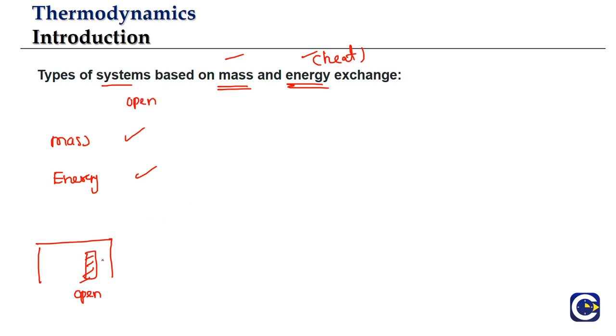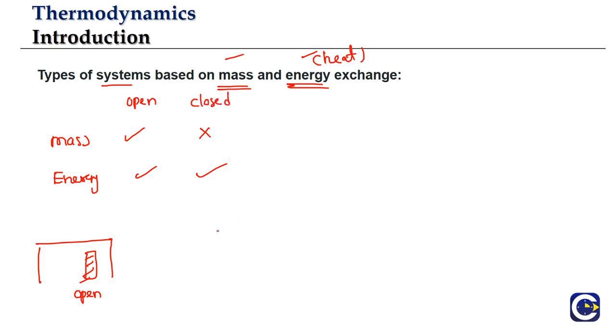And if we close the door and tightly make sure that there are no gaps for the air particles to either come in or go out, then we can stop the mass exchange, but the heat exchange can still happen. The walls will be able to pass heat from outside to inside, or from inside to outside. So such systems, where mass exchange is stopped and energy exchange is allowed, we'll call closed systems.